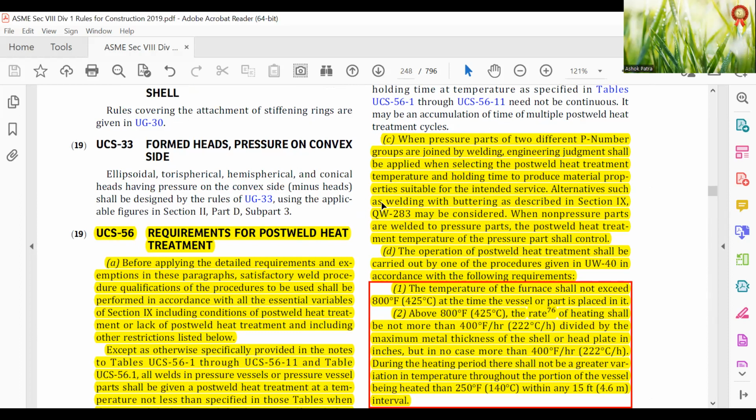Ellipsoidal, torispherical, hemispherical and conical heads having pressure on the convex side shall be designed by the rules of UG-33 using the applicable figures in Section II Part D, Subpart 3.